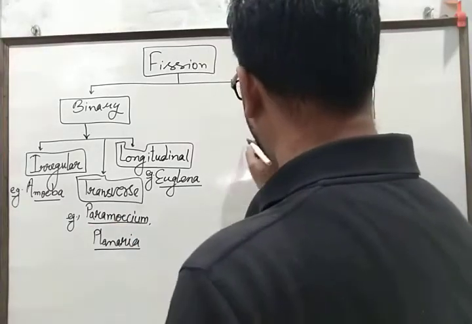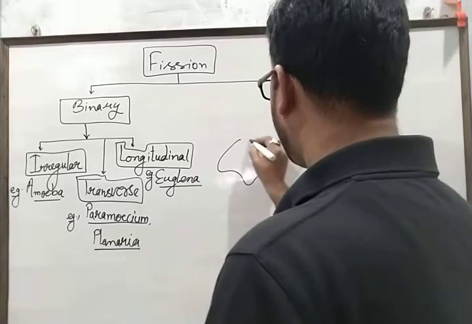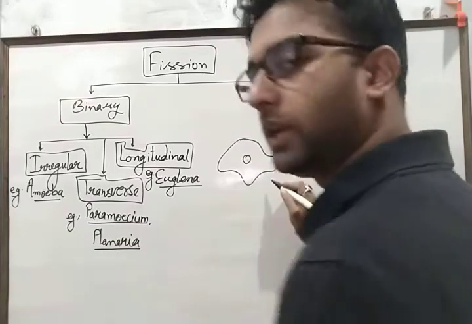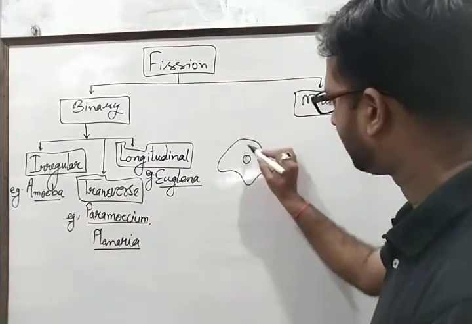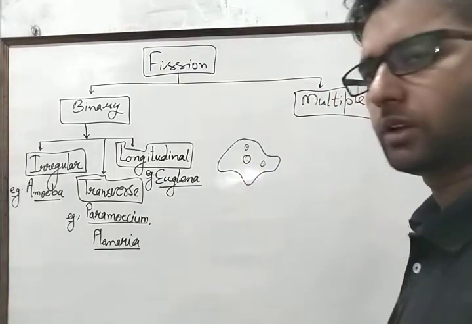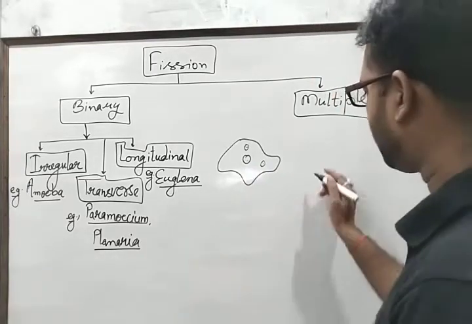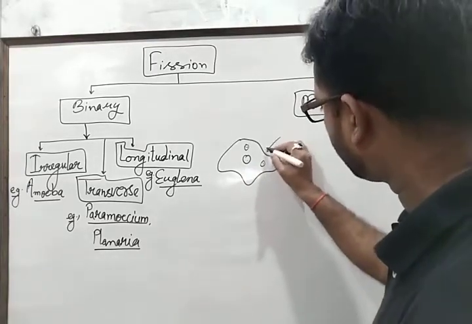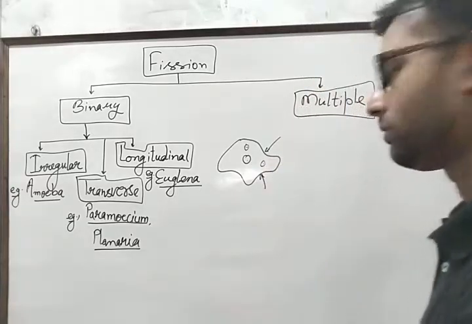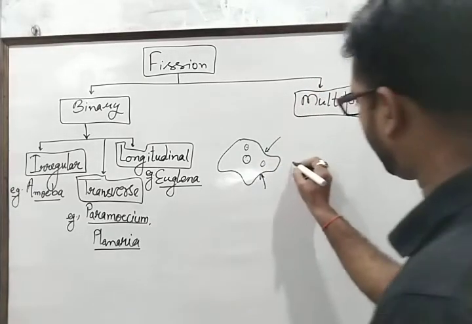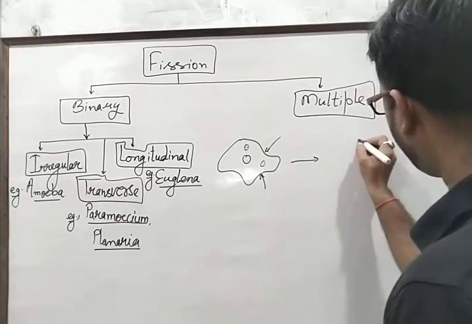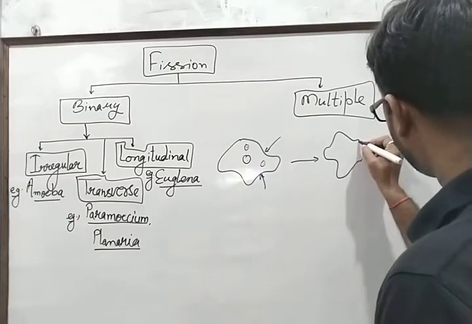For example, let's take the body of amoeba. It has so many nuclei, and when there is plenty of food, it gets formation of nuclei and finally